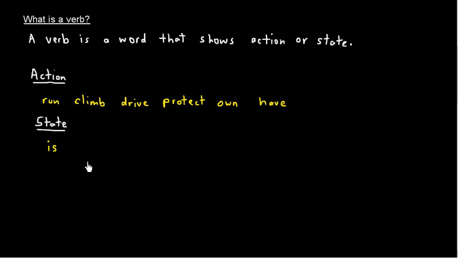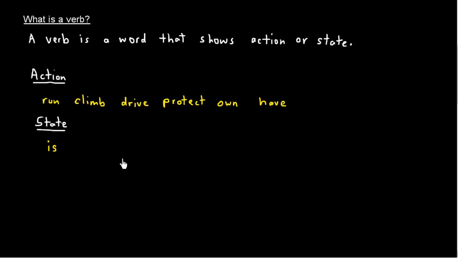It is not a coincidence that in math or arithmetic, we say 2 plus 2 is 4. Okay? What we're saying is that 2 plus 2 and 4 are the same thing. So if we look at our definition, a verb is a word that shows action or state. And so we're saying that a verb is the same thing as a word that shows action or state.